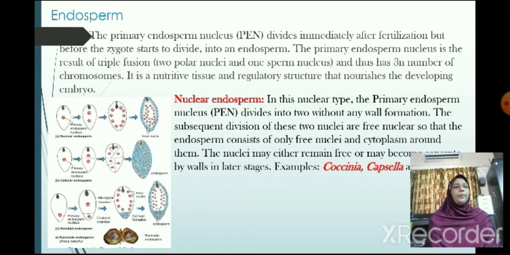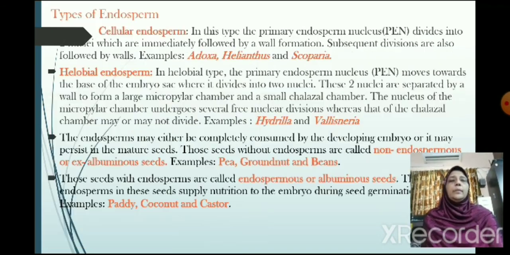Nuclear endosperm. In this nuclear type, the primary endosperm nucleus divides into two without any wall formation. The subsequent divisions of these two nuclei are also free, so that the endosperm consists of only free nuclei and cytoplasm around them. The nuclei may either remain free or may become separated by walls in later stages. Some of the examples are Cocos, Capsella and Arachis. The next one, we can move on to the types of endosperm.